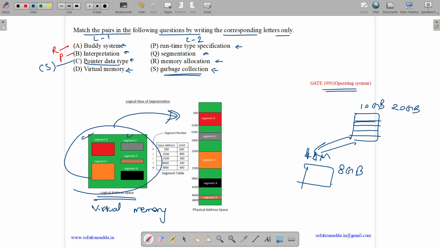Here we divide our virtual memory into segments, and these segments will be brought to main memory. The logical address space to physical address space mapping can be done with the help of the segment table. Here we have segment number and offset. The address of the segment table is present in the segment table base register, which is a register of our processor. So why is virtual memory used? It is used for segmentation, so option Q. So the correct mapping is R, P, S and Q.